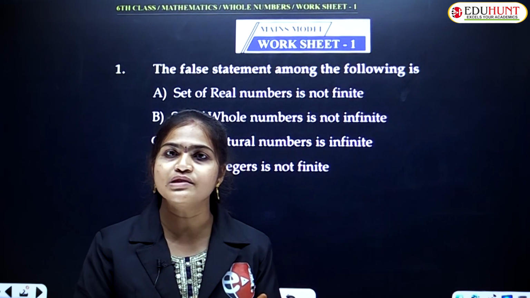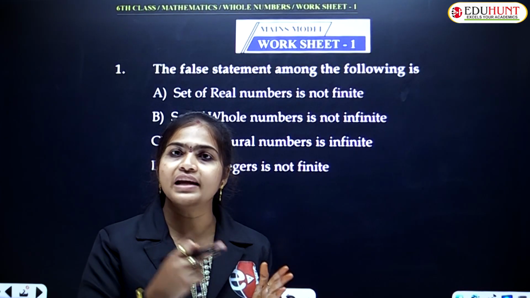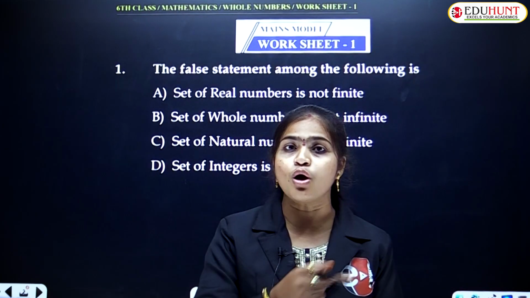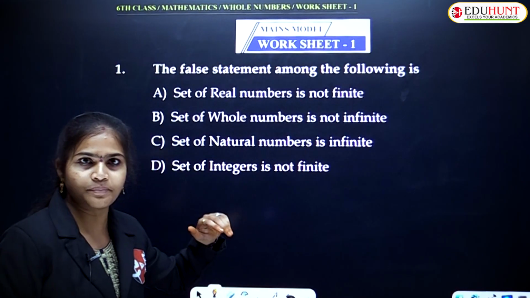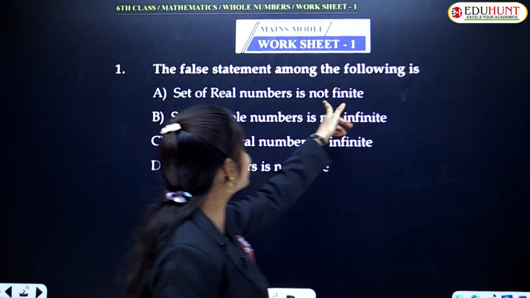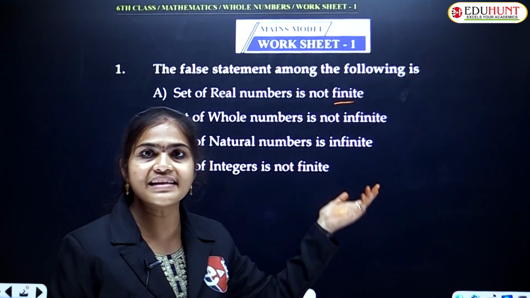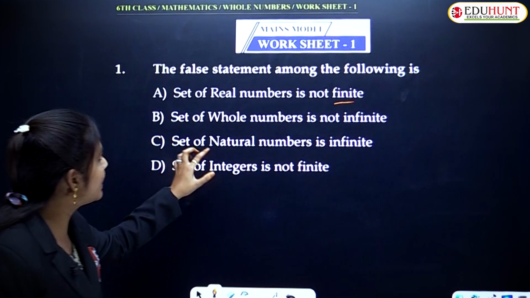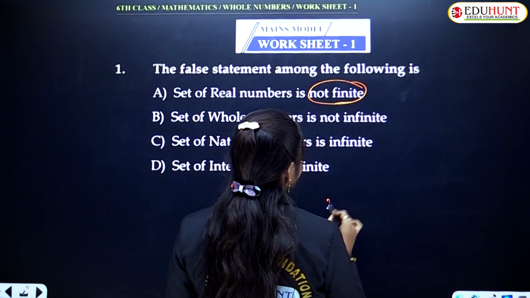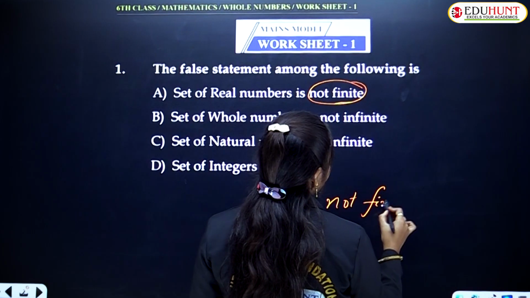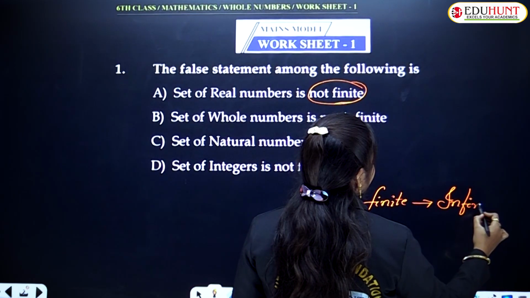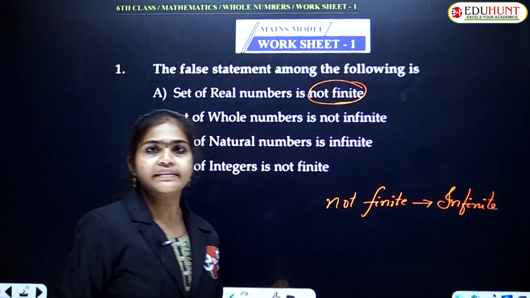Real numbers are also a type of numbers, right? In real numbers we have natural numbers, whole numbers, integers all together, which means rational numbers and irrational numbers, all together are known as real numbers. Since real numbers include that many numbers, how can we say that it is finite? Not finite means infinite only, no? Okay, that is the first option.